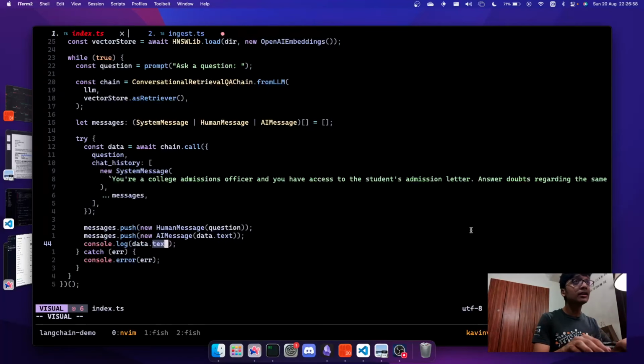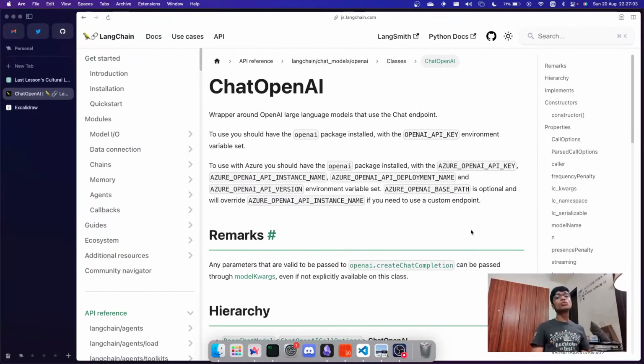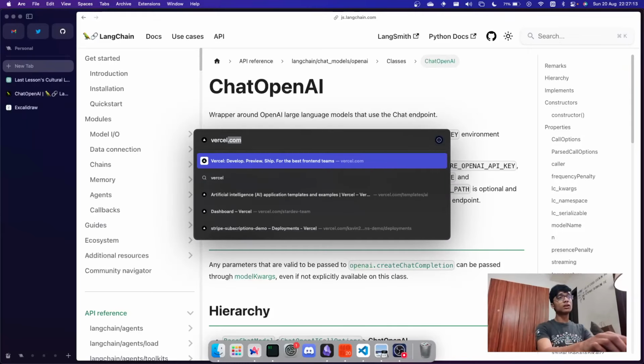And in the next video, what we will do is convert this into a web application using Next.js, LangChain, ShadCN UI, and the Vercel AI SDK. The Vercel AI SDK has amazing templates on how to use it as well.